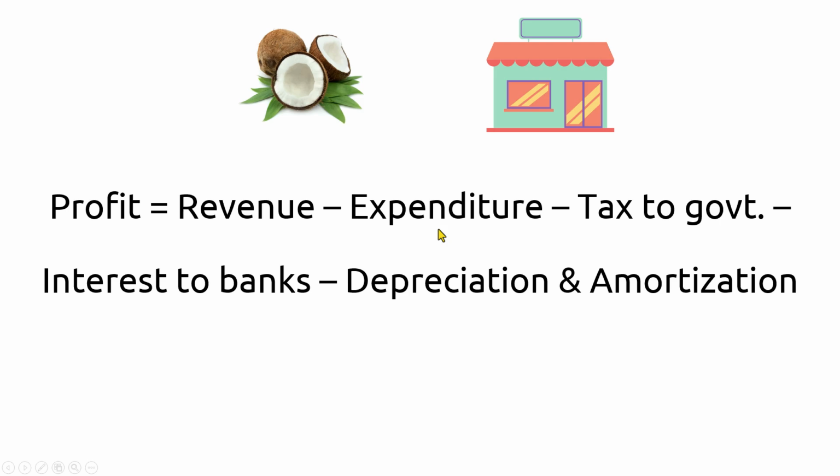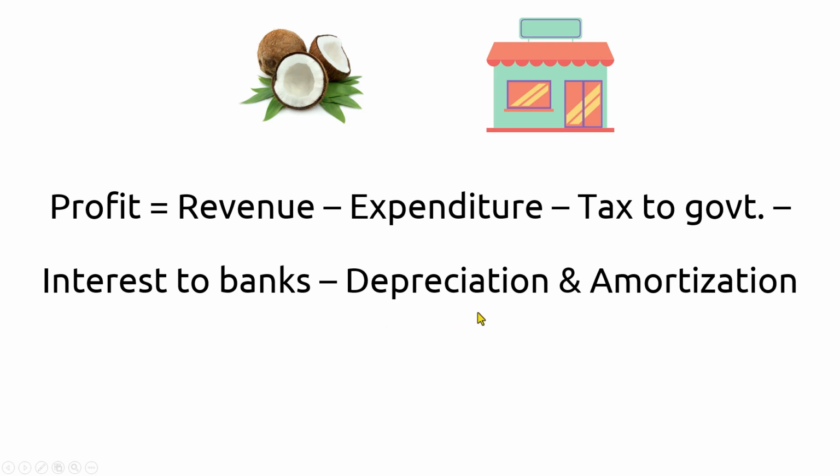So after revenue and expenditure, we have taxes to the government. The company of the friends needs to pay tax to the government from the revenue that they get. Next, they may have taken a loan from the banks. And an interest will be levied on it. So they need to pay the interest to the banks, and that is also paid from the revenue.